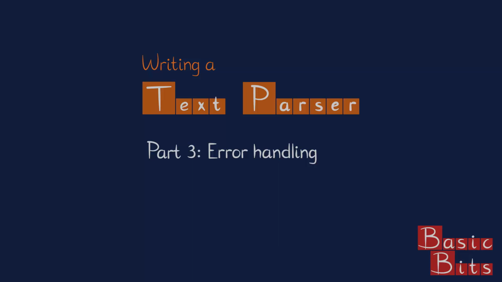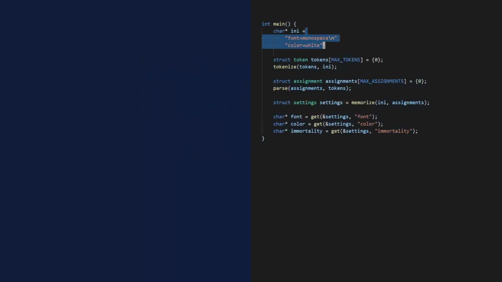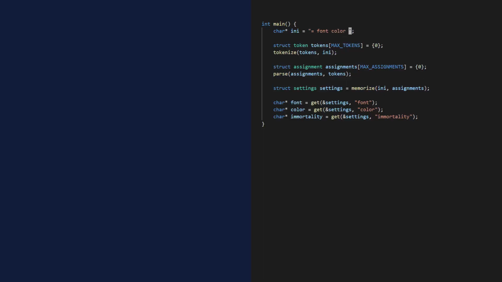Today, ladies and gentlemen, I'll continue with my text parser and I'll add some error handling. Because no matter how crazy the input to the parser, it should never give invalid output or crash or leak memory or anything like that. Let's try parsing some nonsense. Something like this. And see what happens.